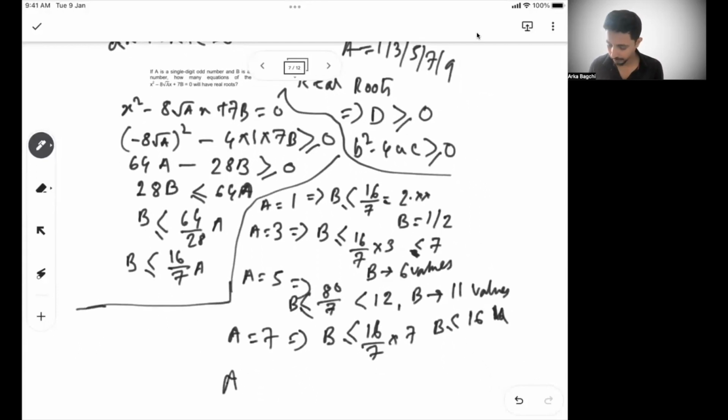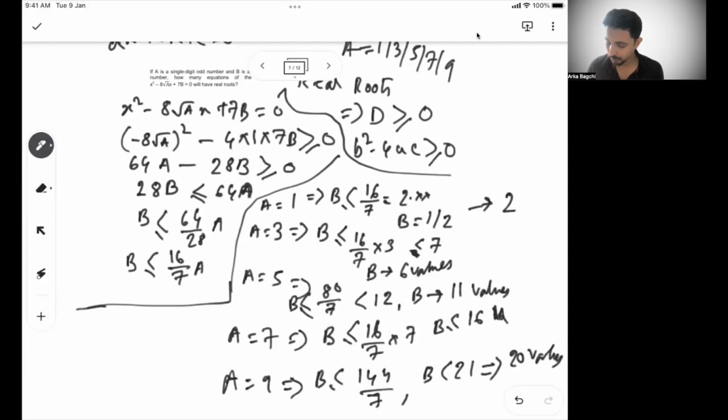When a is 9, b will be less than equal to 144 by 7, or b has to be less than 21, or you can say 20 values. So when a is 1, b will have 2 values. When a is 3, b will have 7 values. When a is 5, b will have 11 values. When a is 7, b will have 16 values. And when a is 9, b will have 20 values.